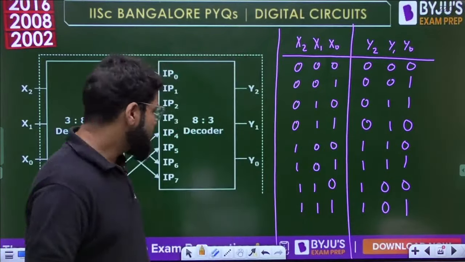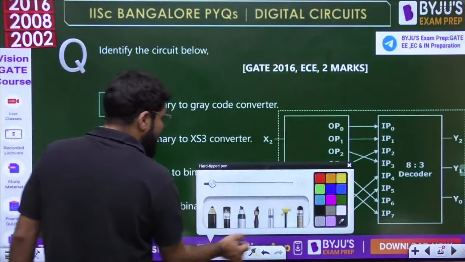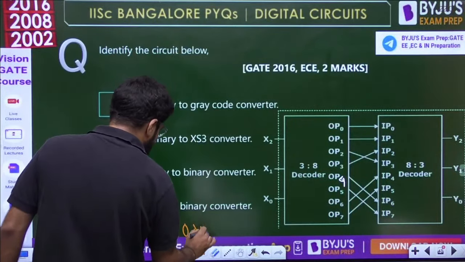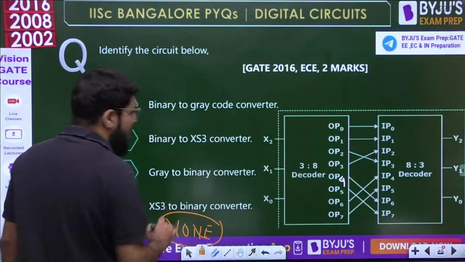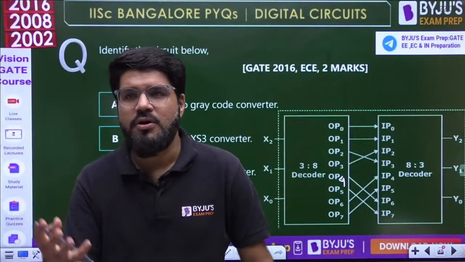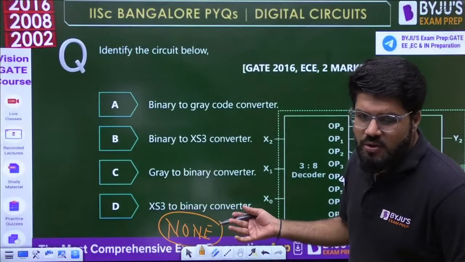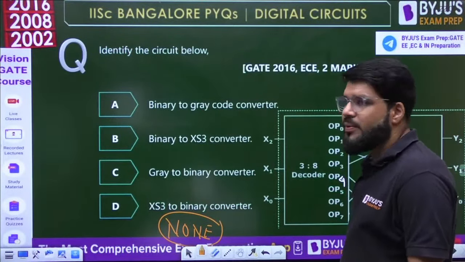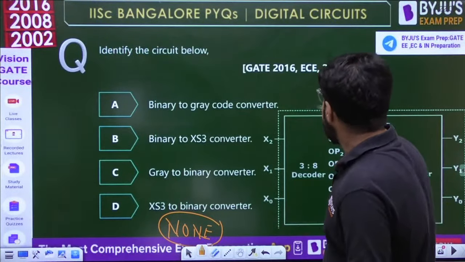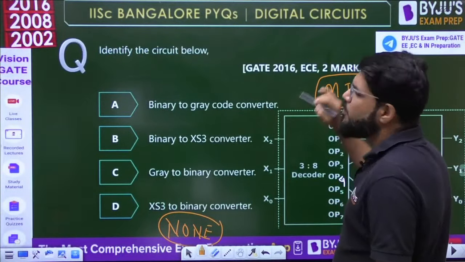So actually guys, I will tell you the reality. For this question, none of the options will match. Neither is it gray to binary nor binary to gray. I think some typo error was made by IISc and they could not rectify it. So this question was challenged by the students, and since none of the options matched, it became a bonus question.